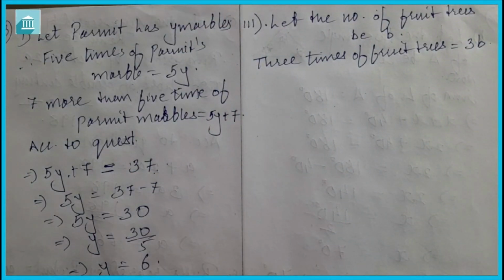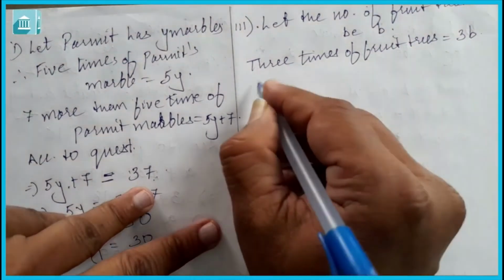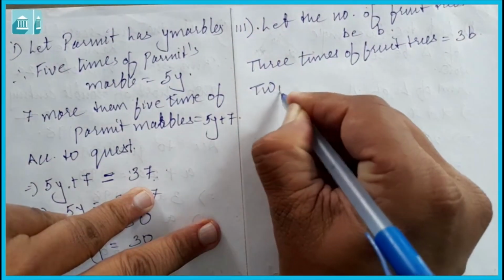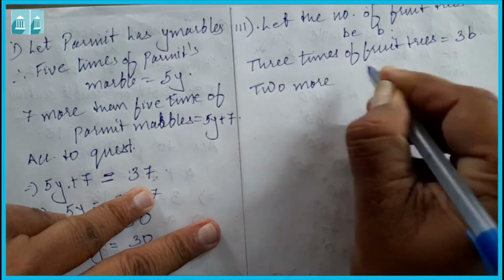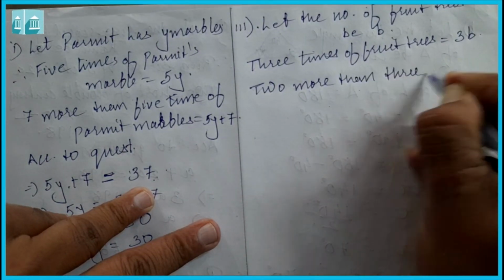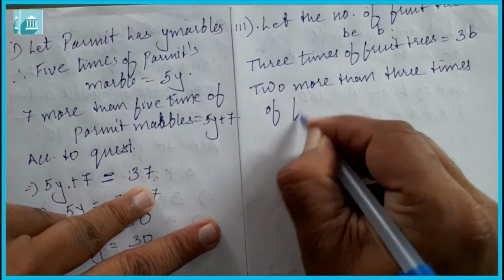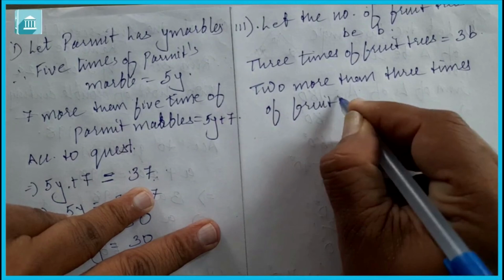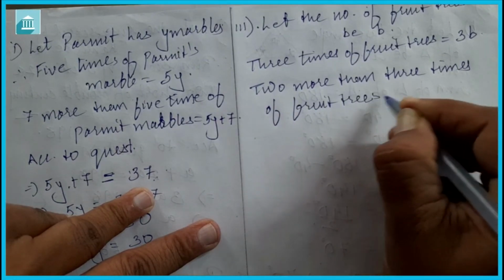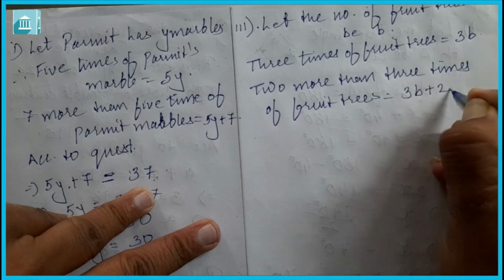Now it is given, 2 more than 3 times the fruit trees is equal to 3b plus 2.